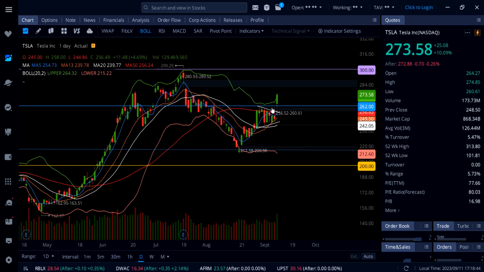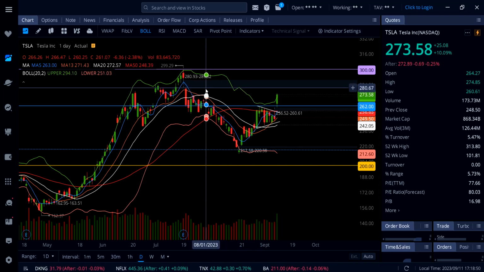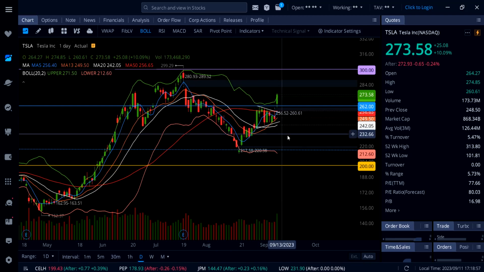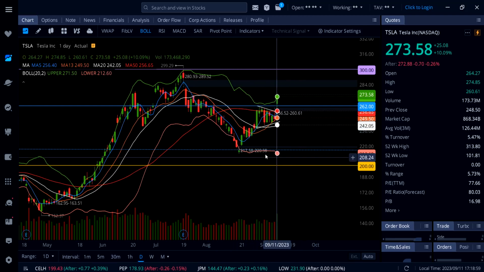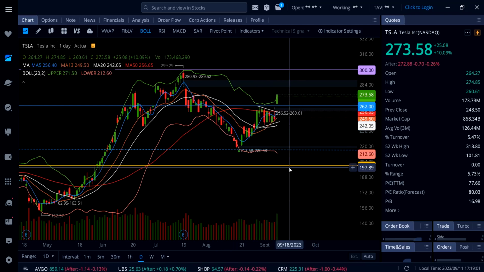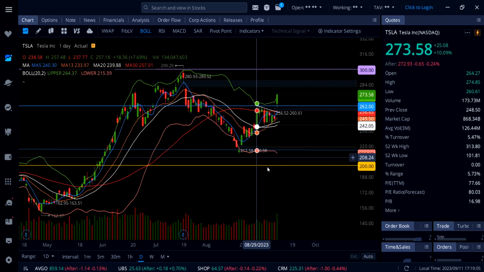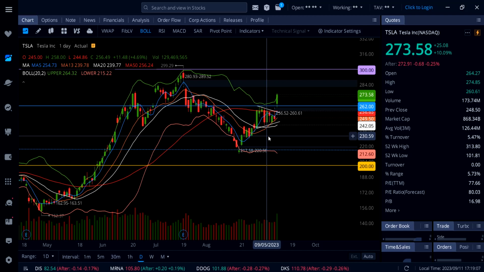Now, nothing goes up in a straight line, so I think you're not going to see a quick trip up to 290 unless something comes up tomorrow, another upgrade, or Elon Musk comes out on X and talks about Tesla. Then yes, this thing can go even higher, and it can stay overbought for 2-3 days. So Tesla, I'm expecting a slight small pullback, possibly I would say $7 to $10, and that could come anytime.